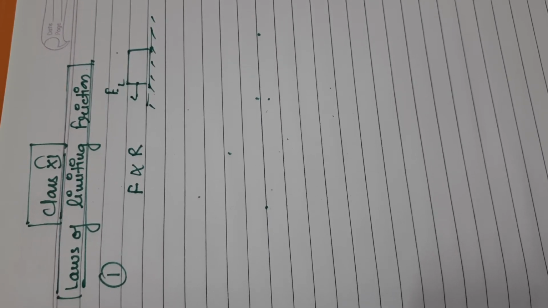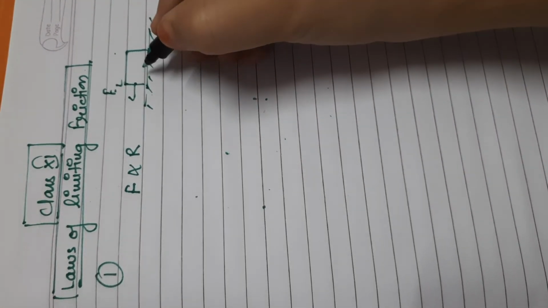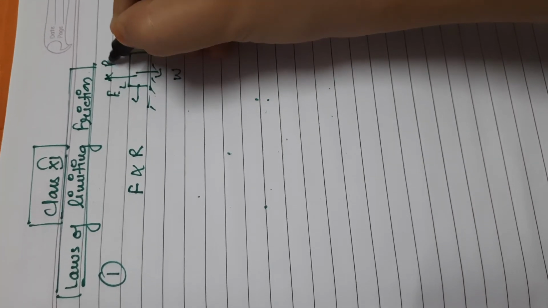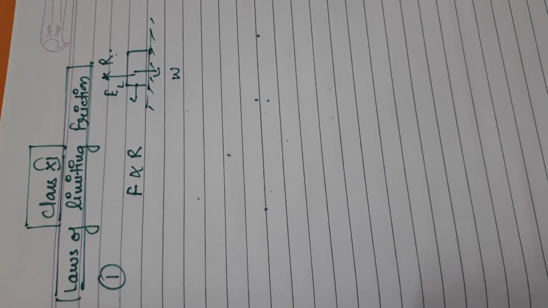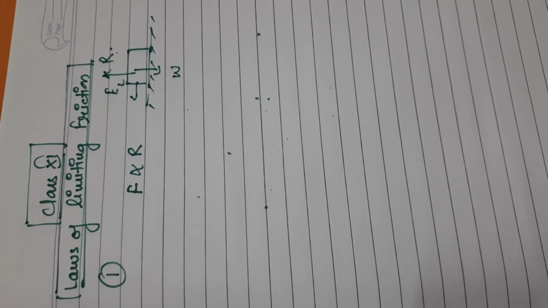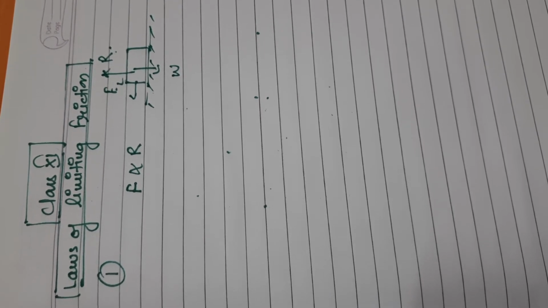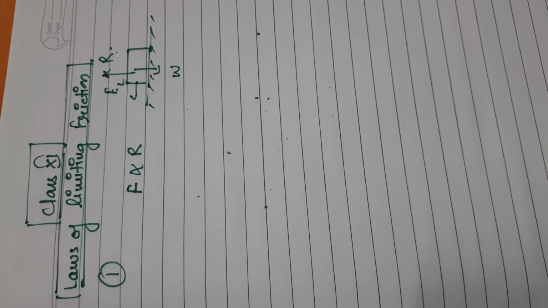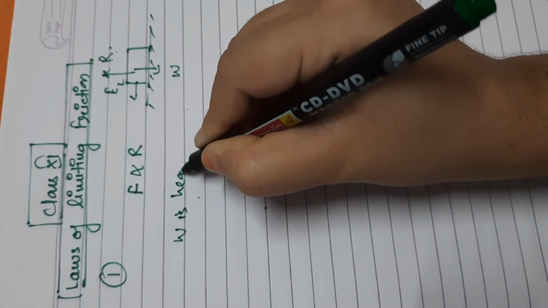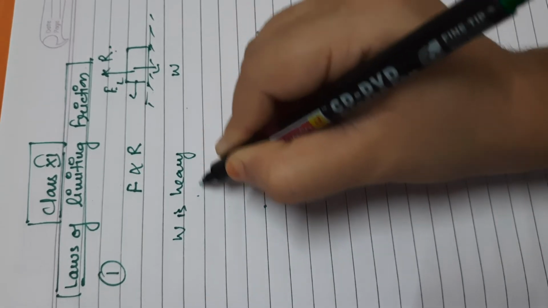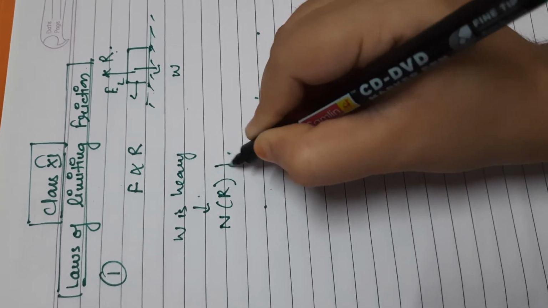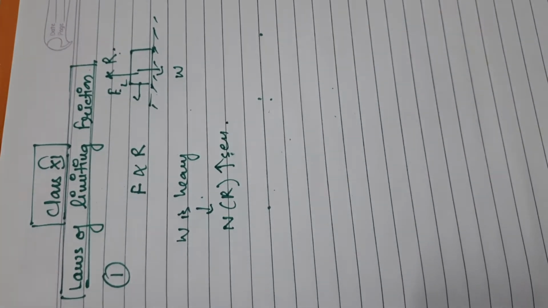When a body is kept on the surface, there are two forces acting. One is the weight, equal to mg, and the other is the normal reaction, which acts in the upward direction. What the law says is, when a body is heavy, the normal reaction R equals mg, so it increases because the weight is increasing. So when the weight of the body is heavy, the normal reaction, N or R, also increases. It is a very normal thing.